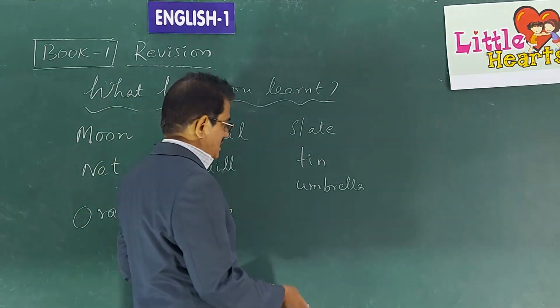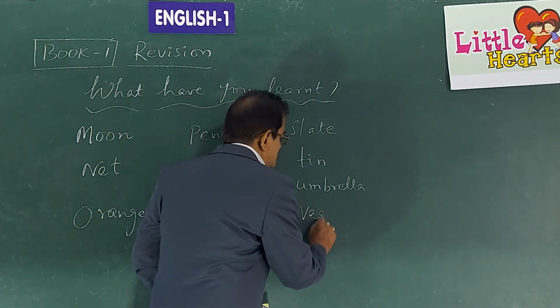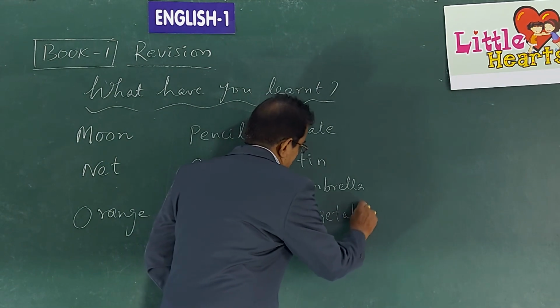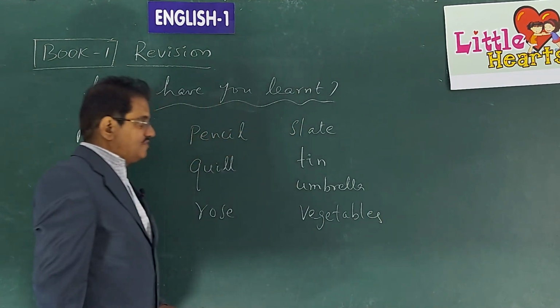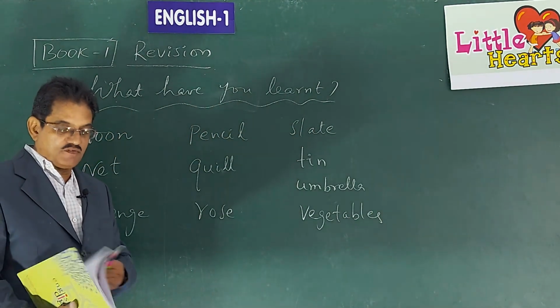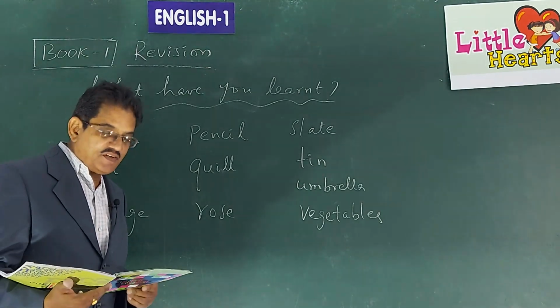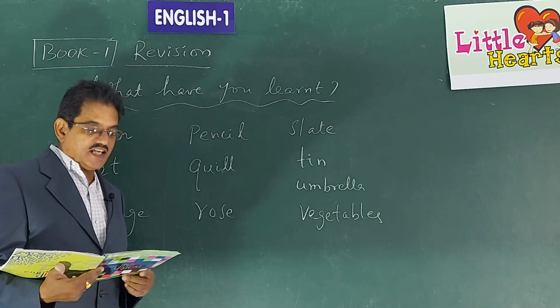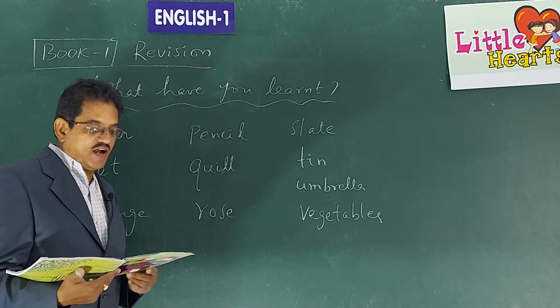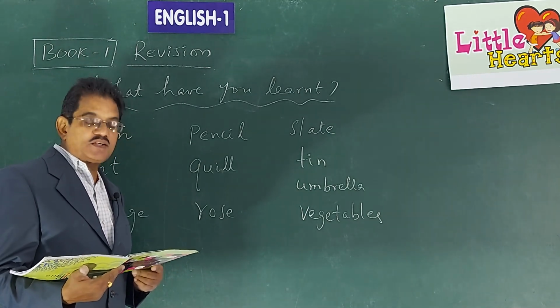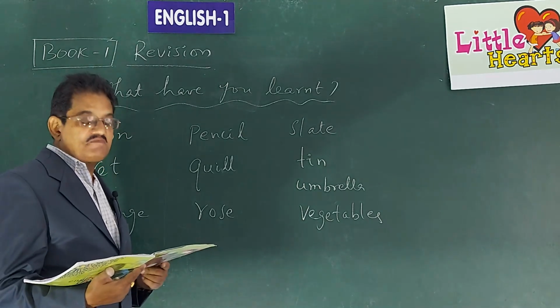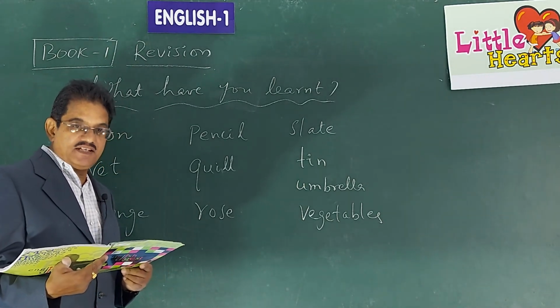Next, V. V for vegetables. What vegetables can you see there in the basket? Can you name them? Can you say the names of the vegetables you find in the basket there? Tomatoes are there, carrots are there, brinjals are there, cabbage is there.